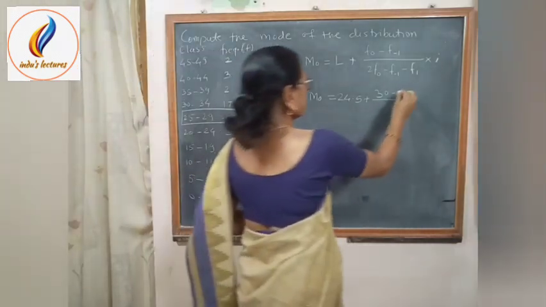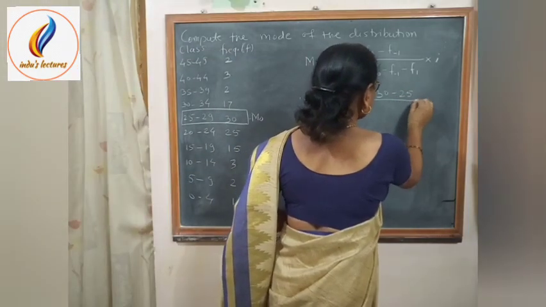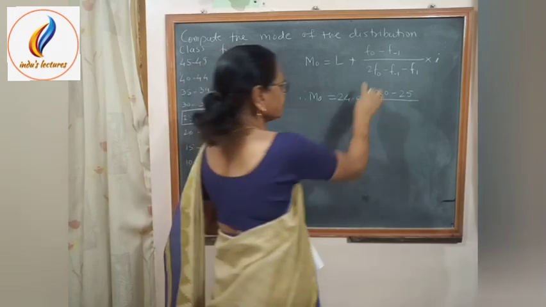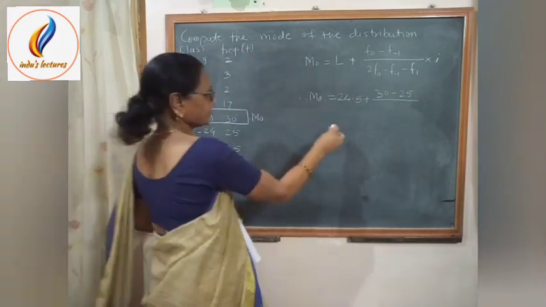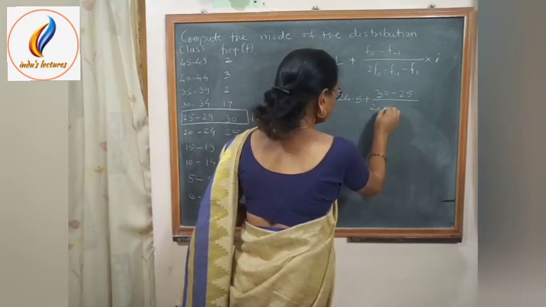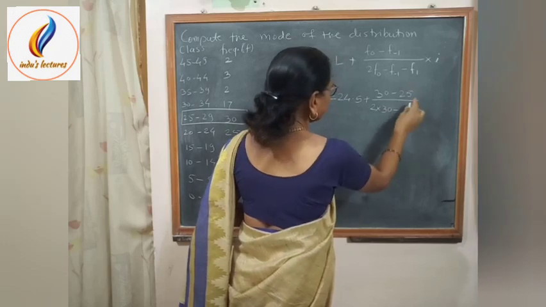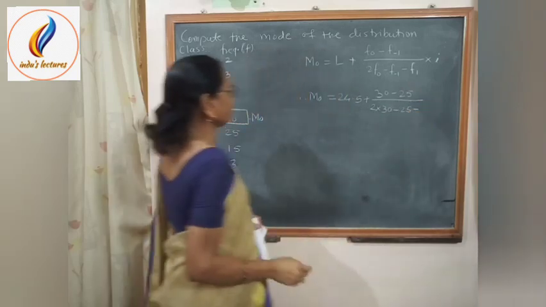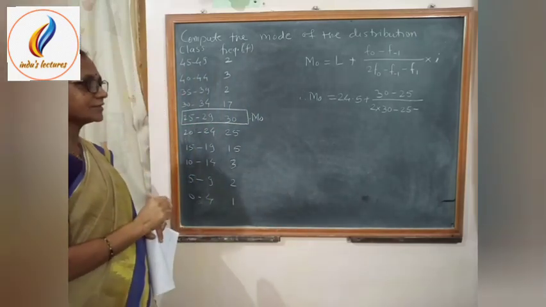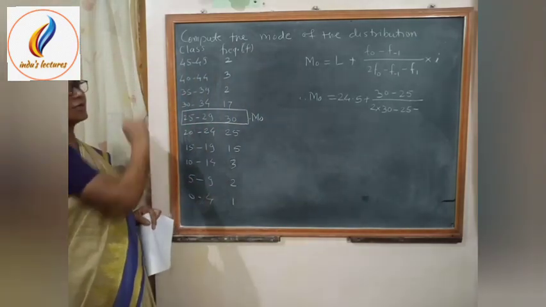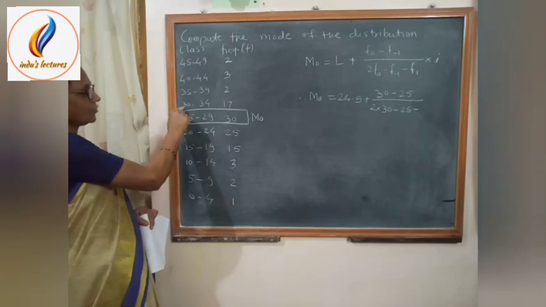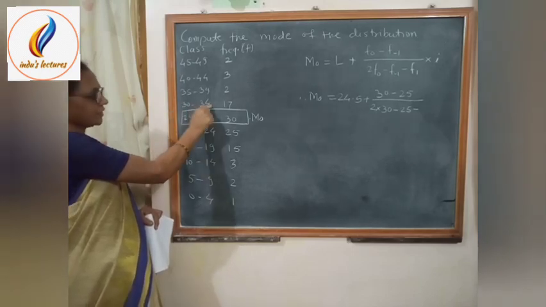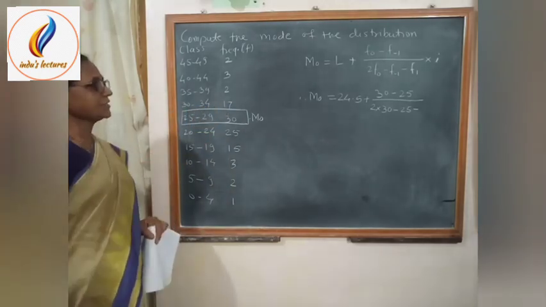So minus 25, divided by 2 times f0, that means 2 into 30, minus f minus 1, which is 25, minus f1. f1 is the frequency of the class interval above the modal class. The class interval above is 30 to 34 and its frequency is 17.